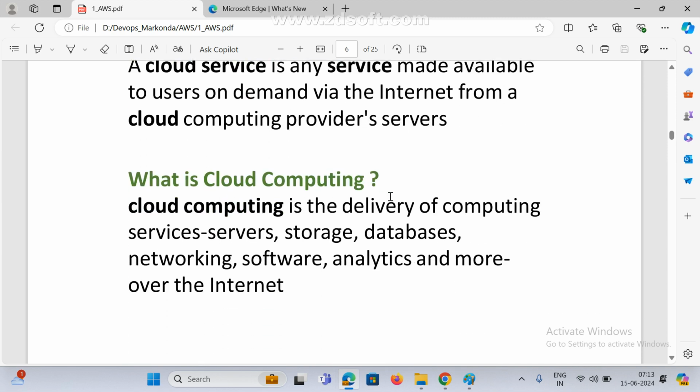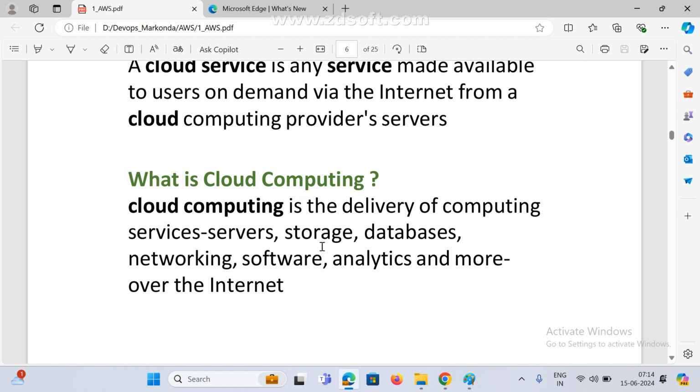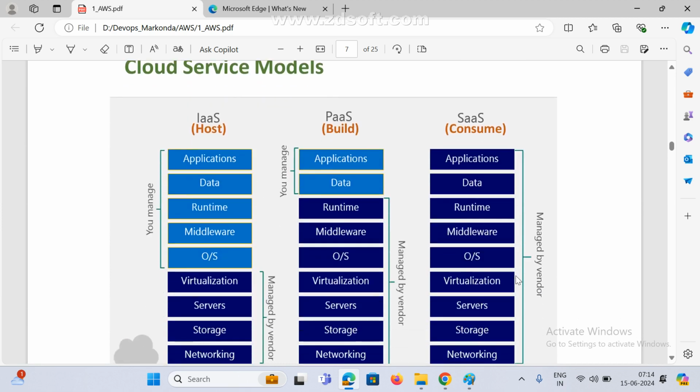So what does cloud computing mean? Cloud computing is the delivery of computing services: servers, storage, databases, networking, software, analytics, and more, whatever you need. Last class we saw that AWS people are providing many services: servers, storage services, database services, network services, and software, whatever you want. We just use them.